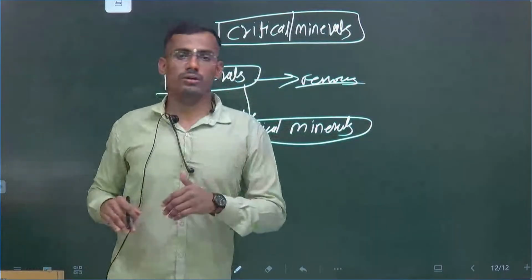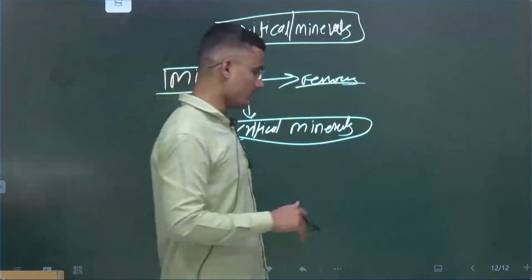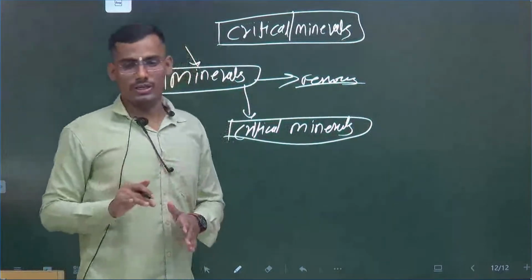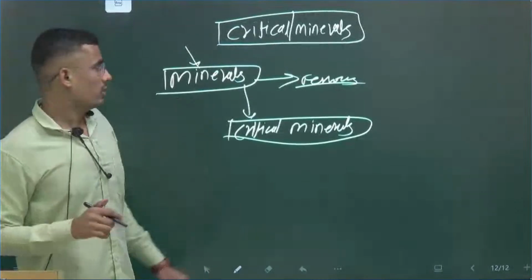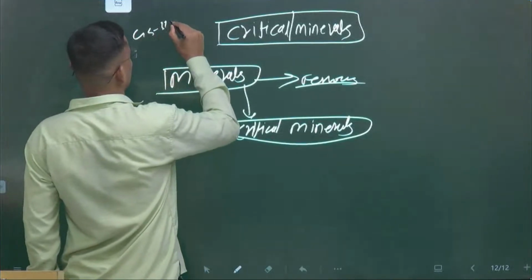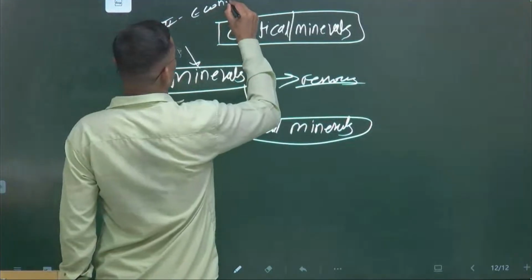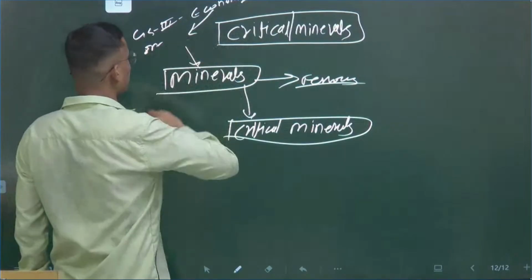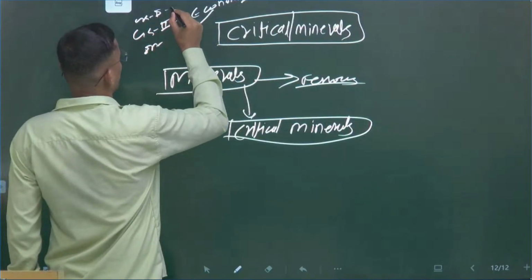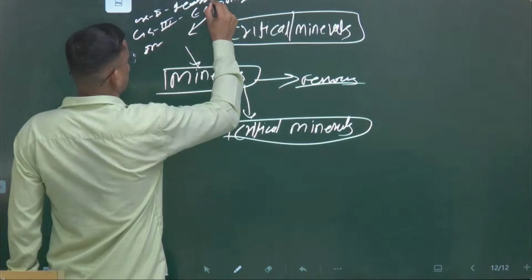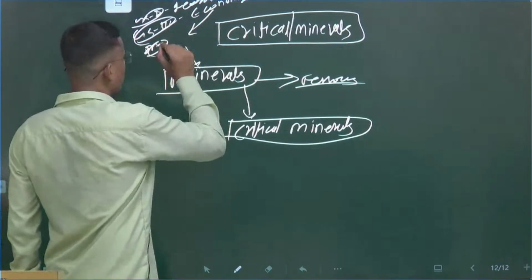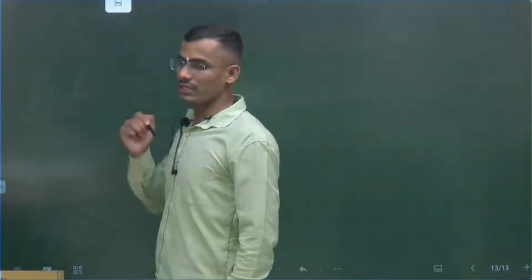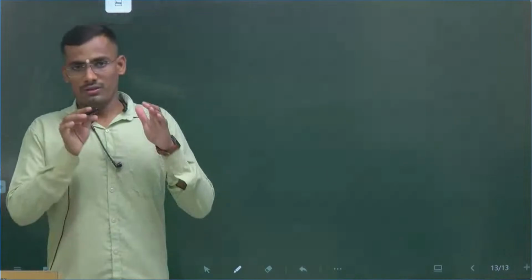Now, under which GS paper does this topic come? There are multiple dimensions, but the most important dimension is specifically mentioned in GS3, economy. And in economy they have mentioned infrastructure, energy, ports, minerals. And in GS1, geography. I will cover both dimensions of critical minerals. So the first question will arise: what are critical minerals?